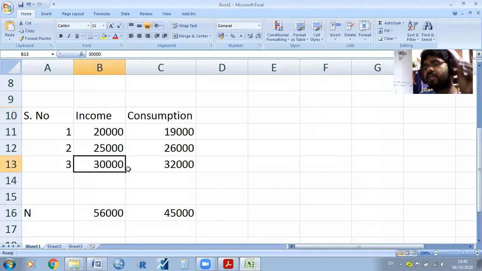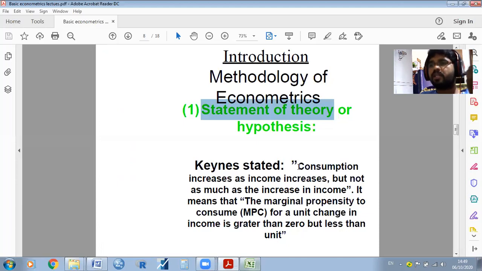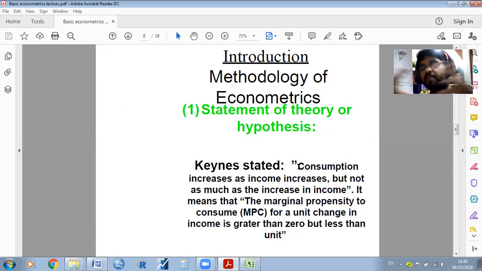For example, you may give the statement that their consumption is higher than their income. Or simply, you may give the statement that I agree with the Keynesian statement. Some may not agree. In that case, I will give the statement that I do not agree, nothing but our study will not agree with the Keynesian statement. We can write a statement or hypothesis. In the second semester, we discussed this hypothesis. Hypothesis is nothing but a statement.